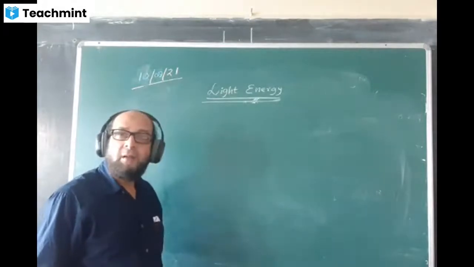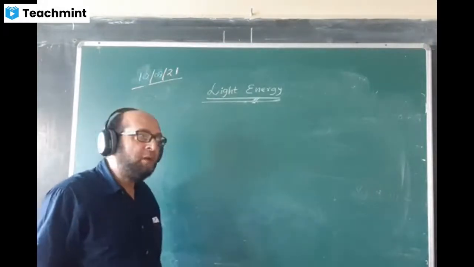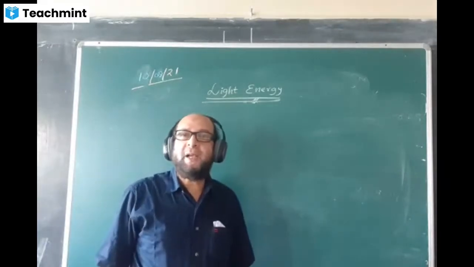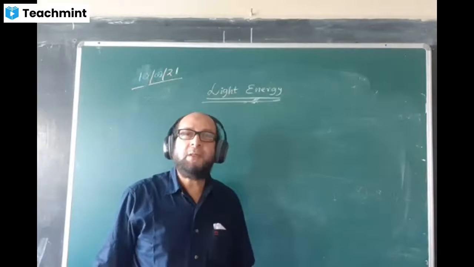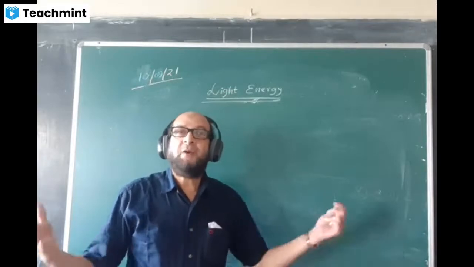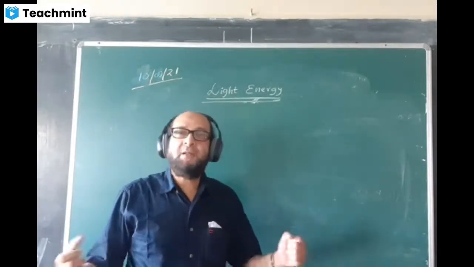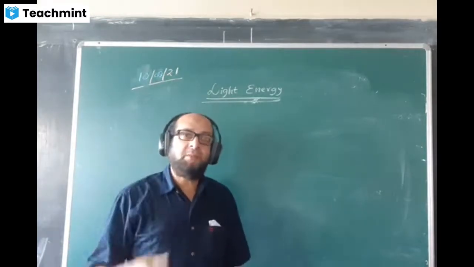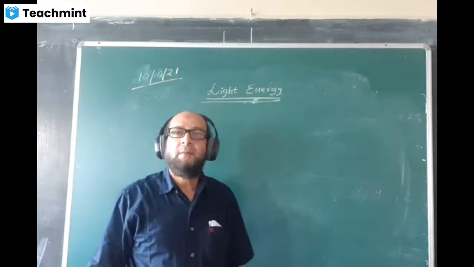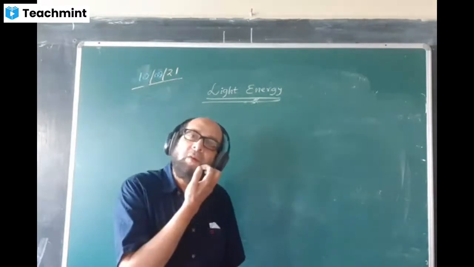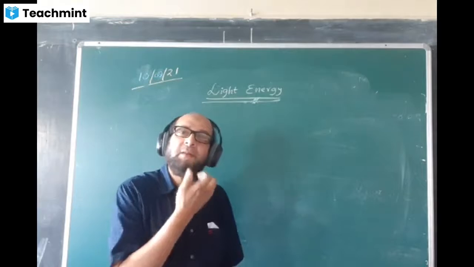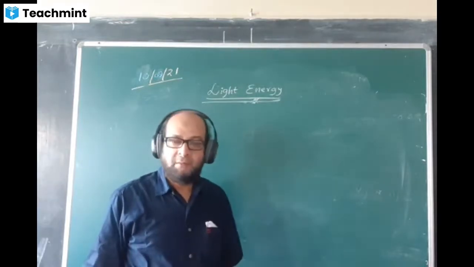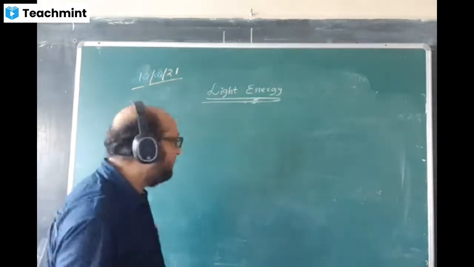This one, the fact and the common observations. The question comes: name the phenomenon of light responsible for the formation of twilight. Why is there twilight? Why do we receive the sunlight even when the sun is setting or is going to rise, and just before that also we receive light? What is the cause of formation of twilight? Tell me the answer. Sir, refraction. Yes, it is because of refraction. Okay, now this one is done.